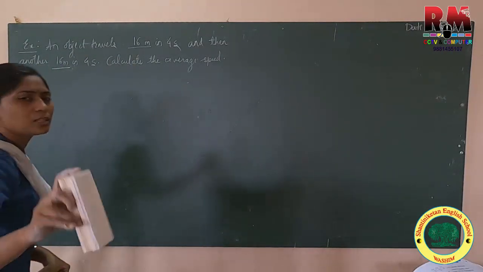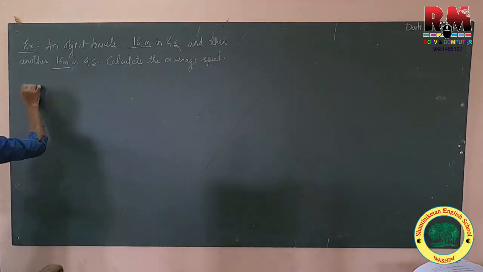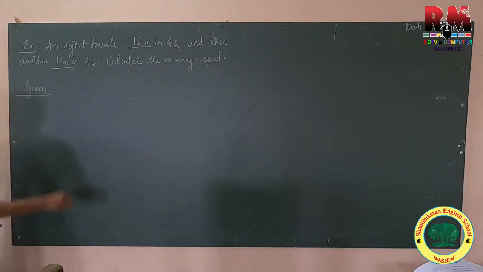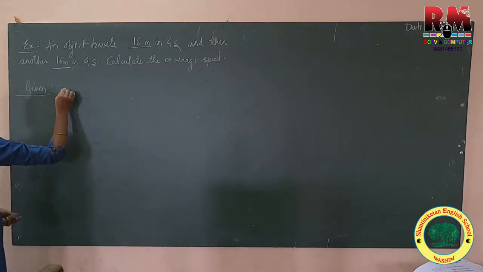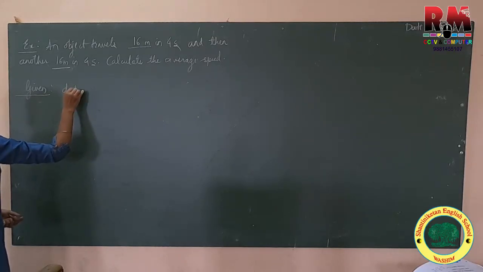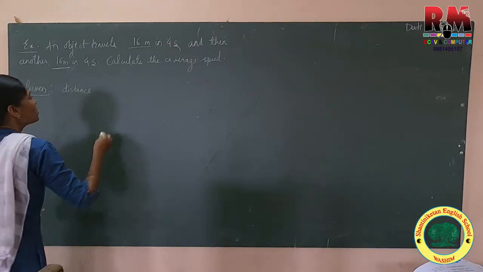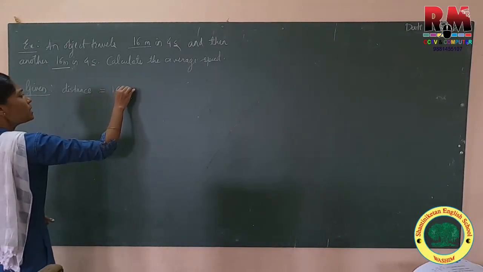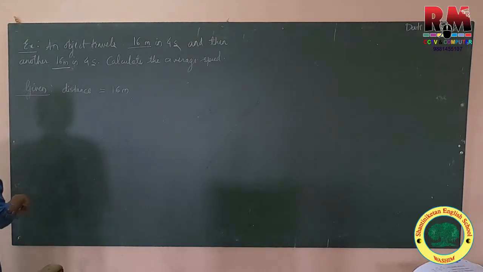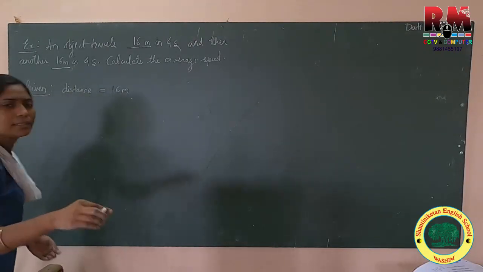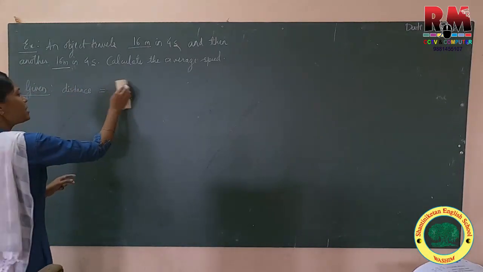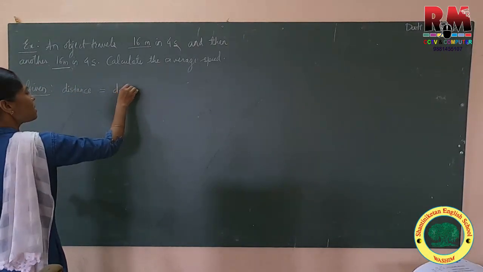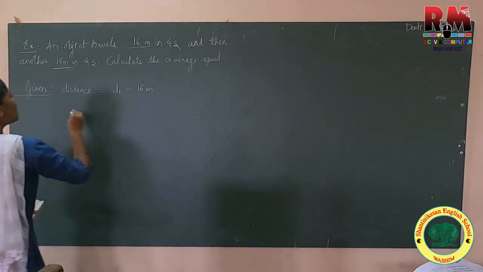So before that, first we'll write given values. So we'll consider distance is equal to 16 meter. Then we can represent it like distance d1 is equal to 16 meter.